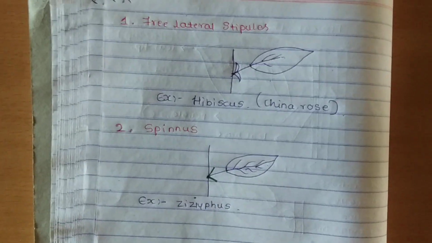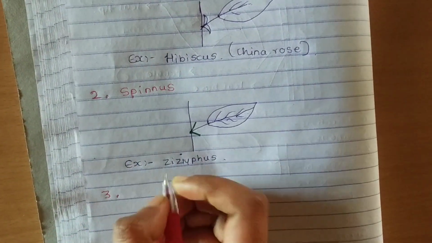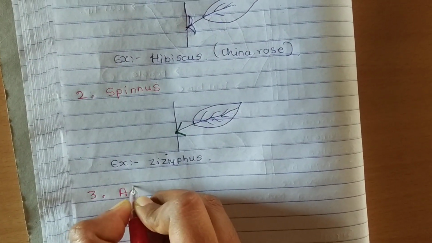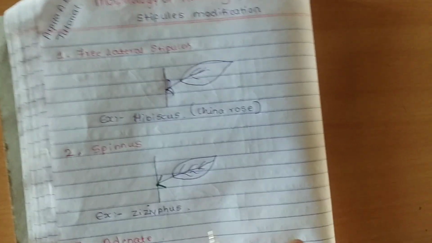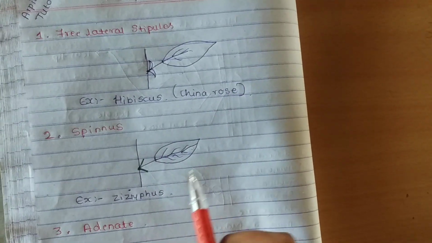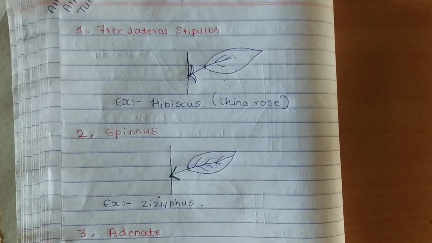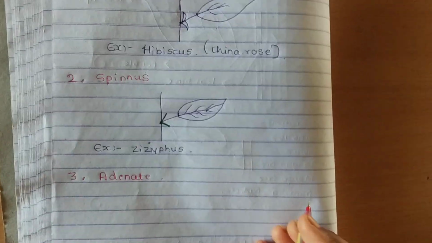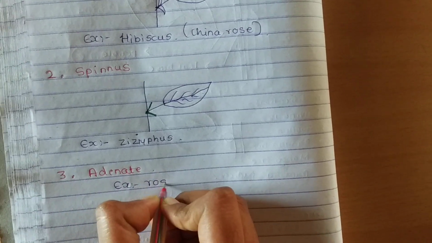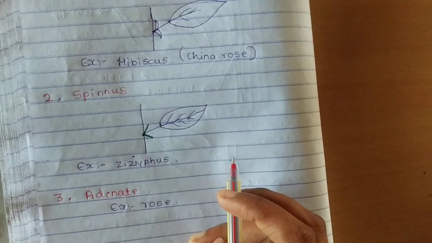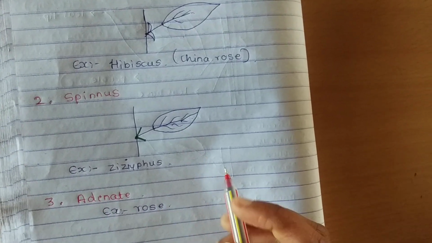And the third one we are going to discuss is the adnate. Adnate is also very important, one of the modifications in the stipules from the point of view of the NEET exam as well as the board exam. Okay, the best example for this is the rose. The stipule which is present in the rose is the adnate type.